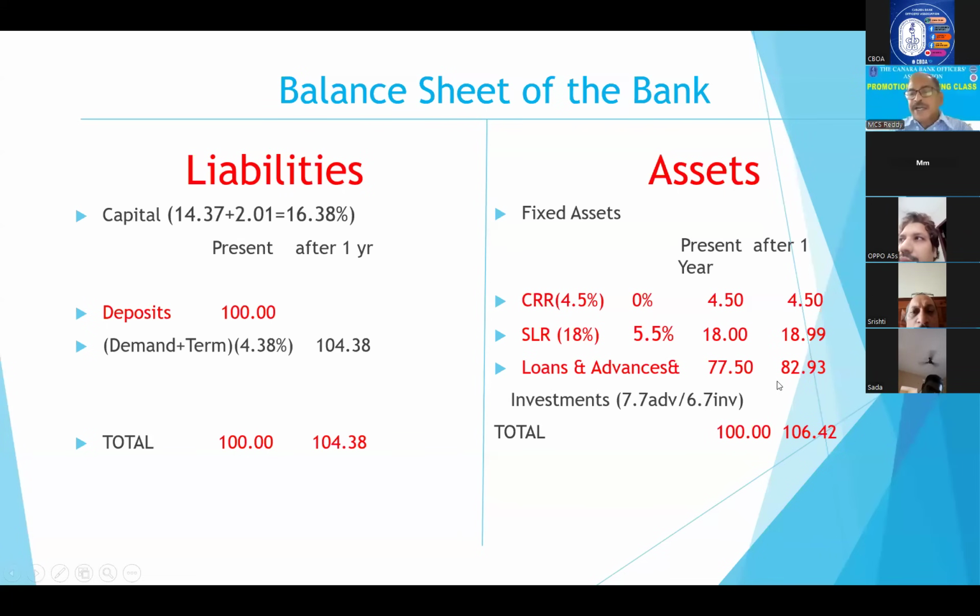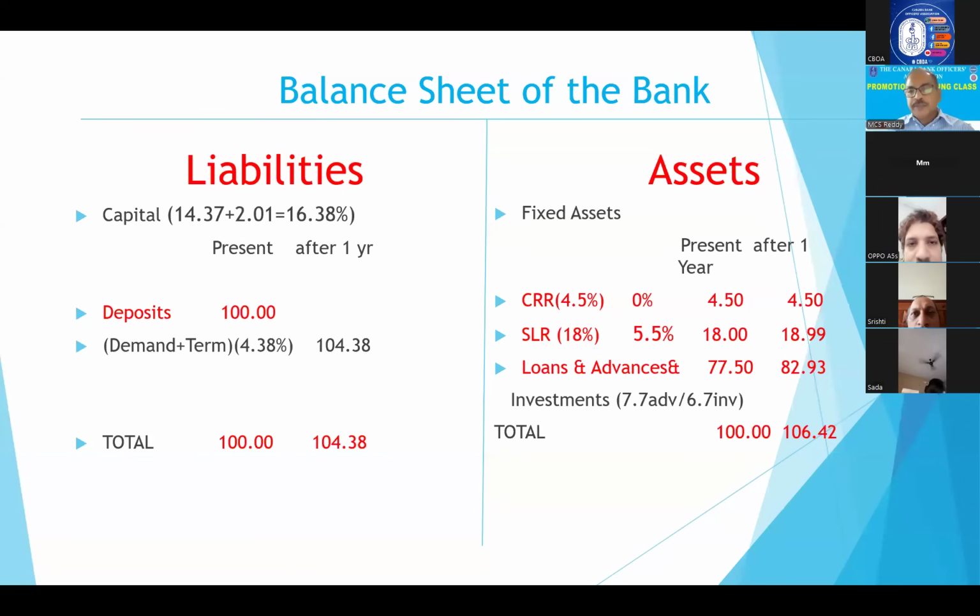That means at the end of 1 year you will receive 106.42 crores in the asset portfolio, whereas in liabilities you have to pay 104.38. Right? Now, are you sure that you will receive the entire loans and advances of 77.50 crores without NPA, without OTS, without write-off, etc.? It is highly unlikely, because risk is there.